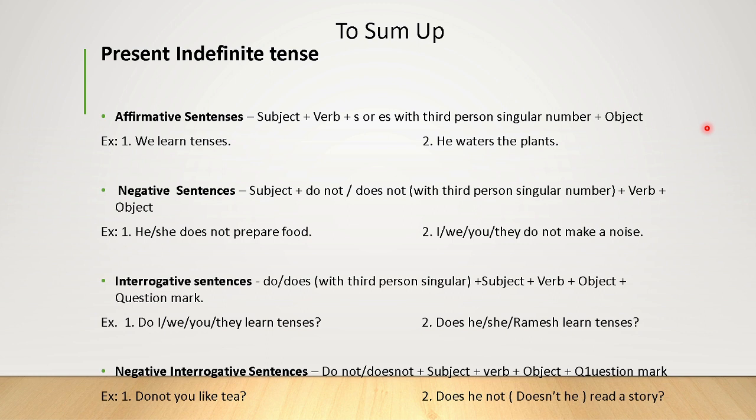In the negative sentence, again the formula is very simple. We have the subject, but here do not, the negative form, and does not for the third person singular, plus verb and plus object. For example, he does not prepare food, or she does not prepare food.